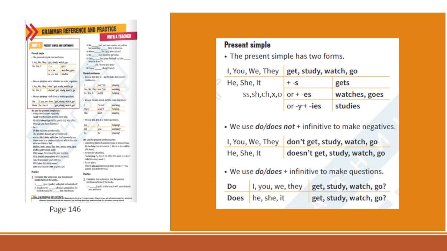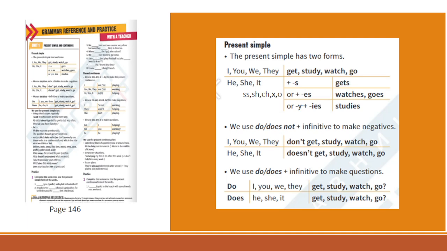But if a verb has endings such as double s, sh, ch, x, or o, we use es. He watches, she goes. And if a verb ends in consonant plus y, we remove the y and add ies. He studies, she studies, it studies.